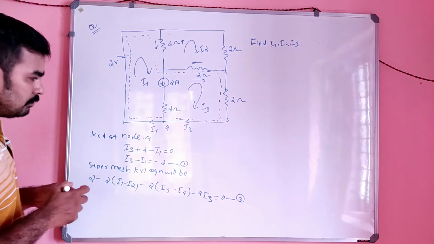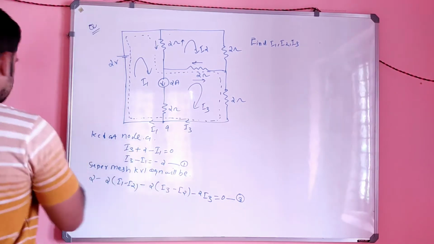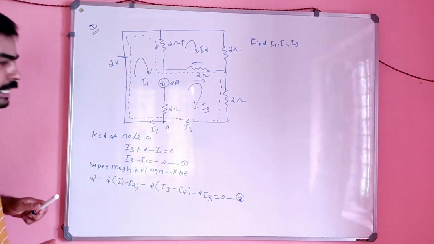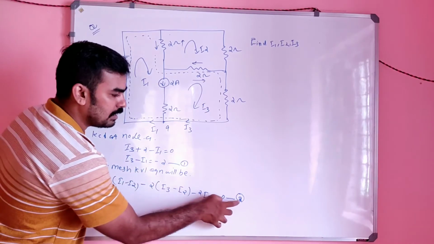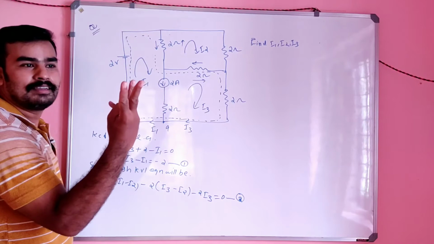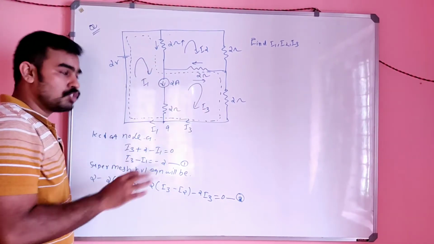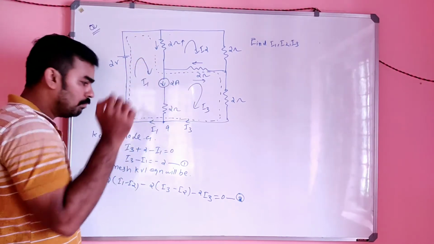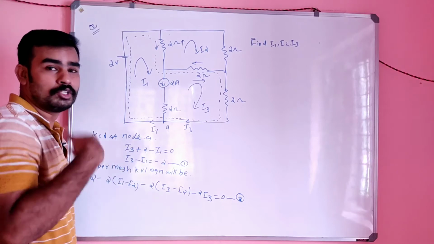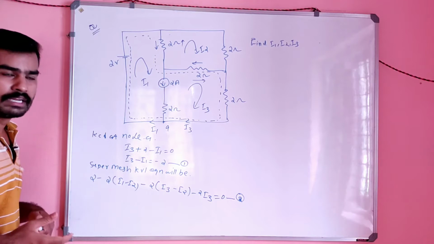So now you have 3 equations, no? Okay, it is only 2, not 3, sorry. You have one equation and another, so 2, but the unknowns here are 3. You have to find I1, I2 and I3. So the number of unknowns is 3, but you only have 2 equations. One more equation should be there in order to solve these 3 unknowns. So what will be the other equation?